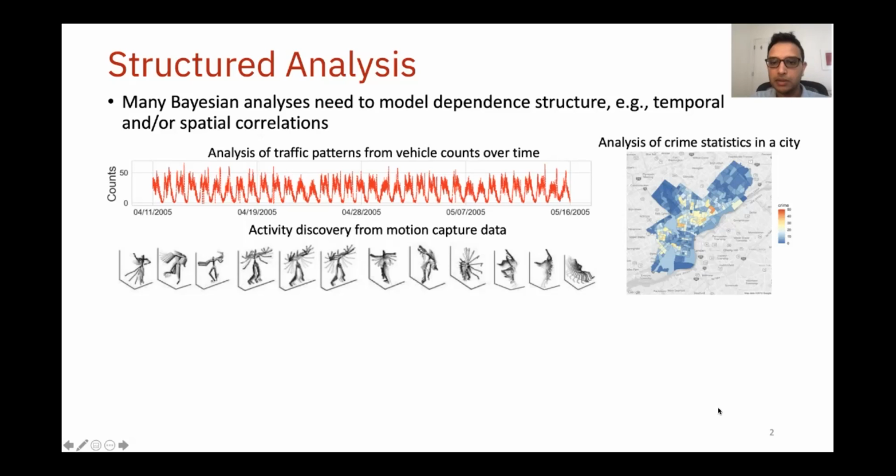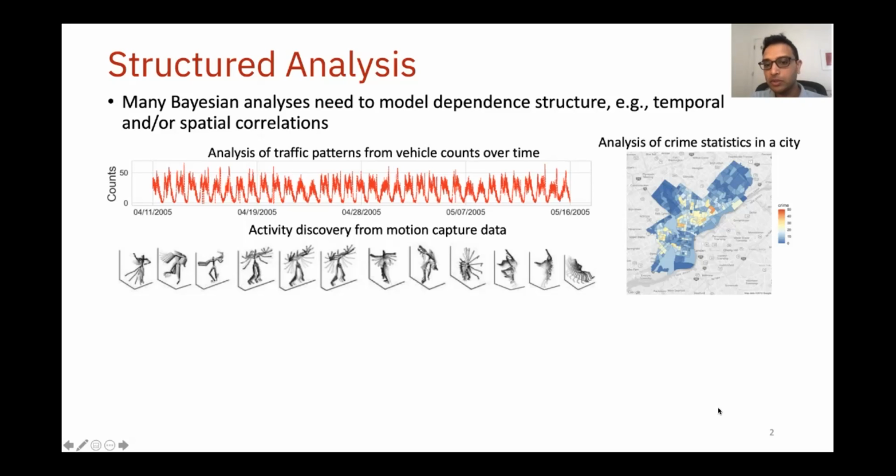Many Bayesian analyses need to model structure arising from temporal, spatial, or other dependencies in the data. For example, one might be interested in analyzing traffic flow over a period of time, or in discovering activities from motion capture data, or indeed in analyzing crime statistics in a particular area of a city. All of these problems require models that carefully capture the correlation structure in the data. The resulting models tend to be complex and computationally intensive to fit.